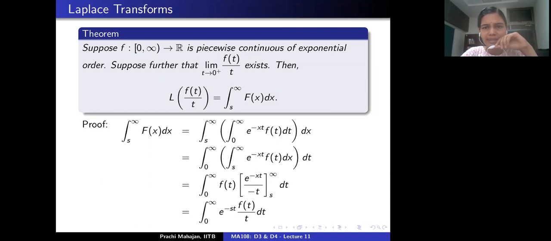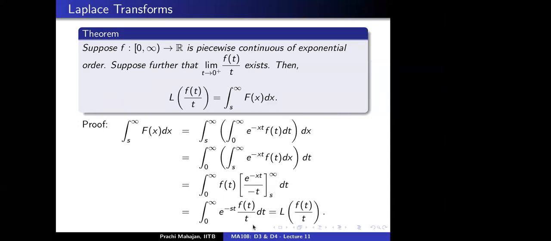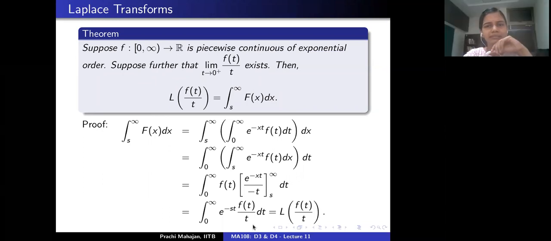All right. So look at this. What is it that I have got? This is exponential minus st f(t) by t. This is exactly the Laplace transform of the function f(t) by t by definition. Correct? Yes. And that's it. We're done.